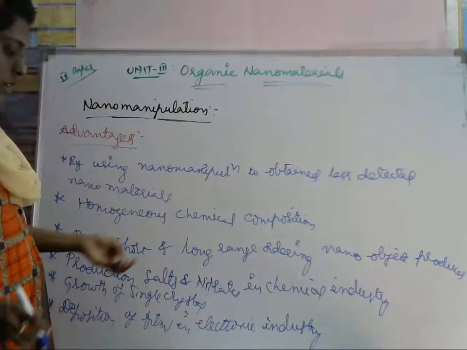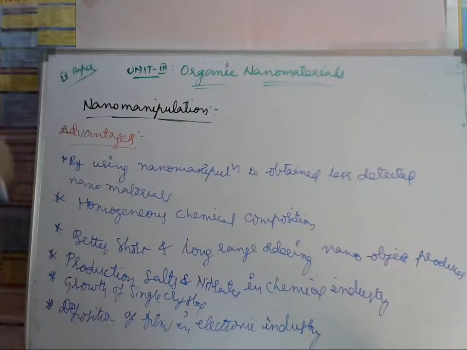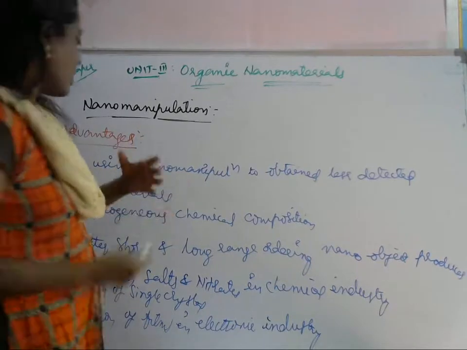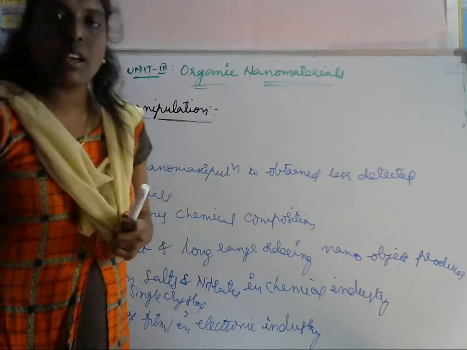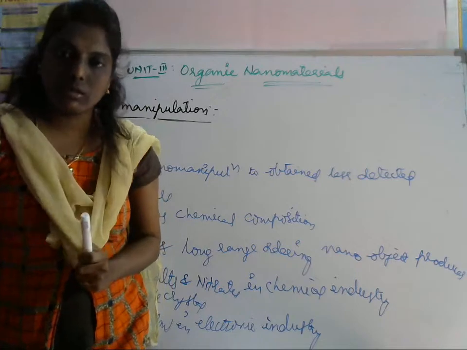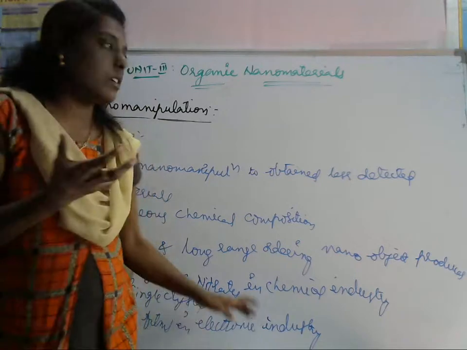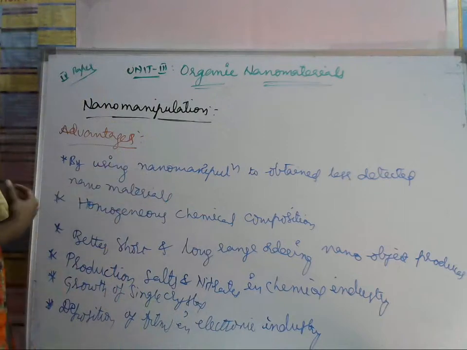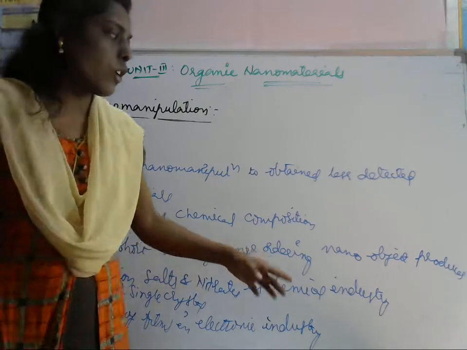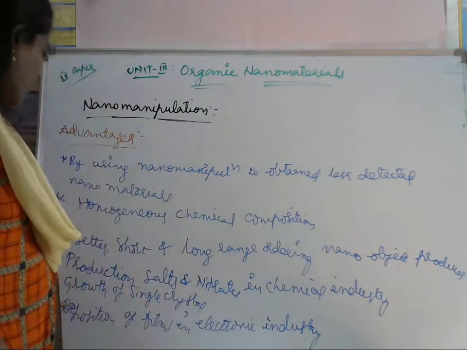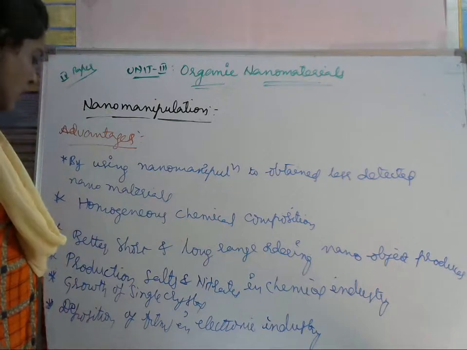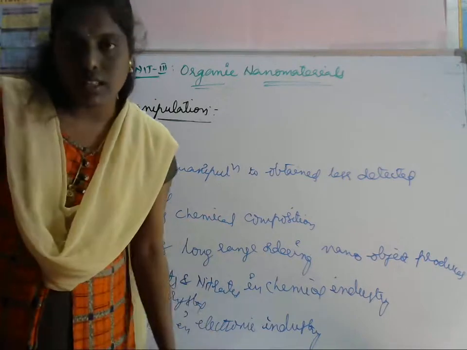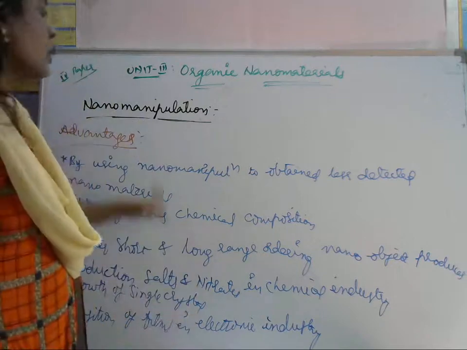So these are some advantages of nano manipulation: fewer defected nanomaterials, homogeneous chemical composition, better short and long range ordering, production of salts and nitrates in the chemical industry, growth of single crystals, and deposition of films in the electronic industry.